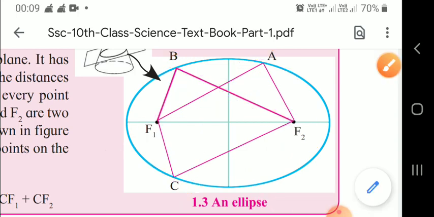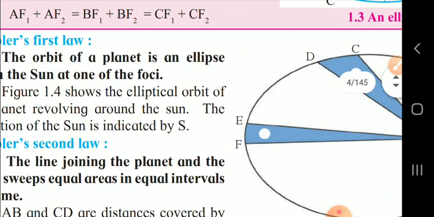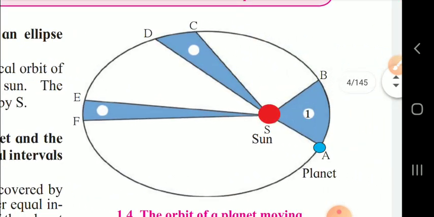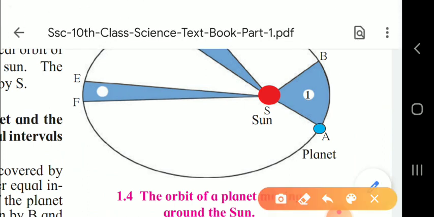In this way we can see, children, how Kepler's laws come about. First, Kepler's first law we will study. So here you can see one figure. What is this figure showing? The orbit of a planet moving. This is figure 1.4, the orbit of a planet moving around the sun.